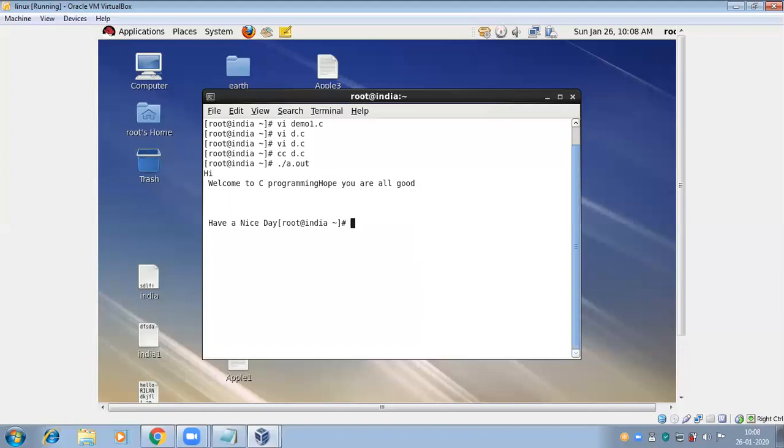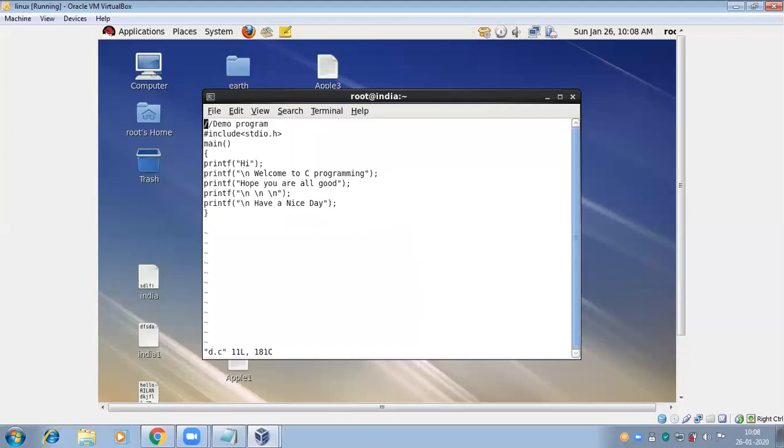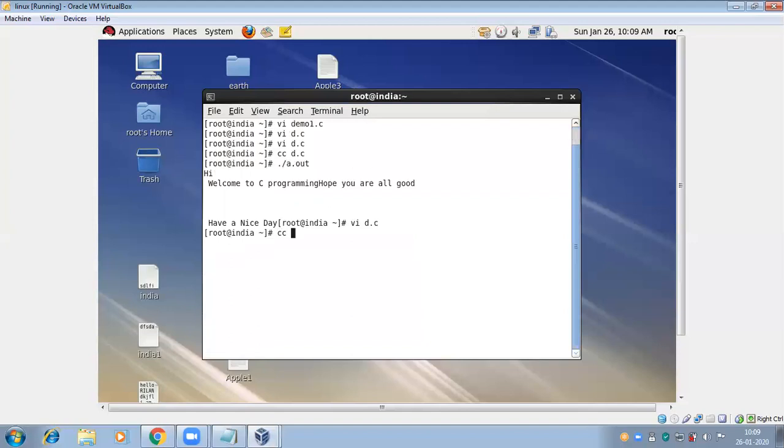If I want to add something, again go to the VI editor and insert mode. So here I can write something. Then escape mode, WQ, cc file name.c.